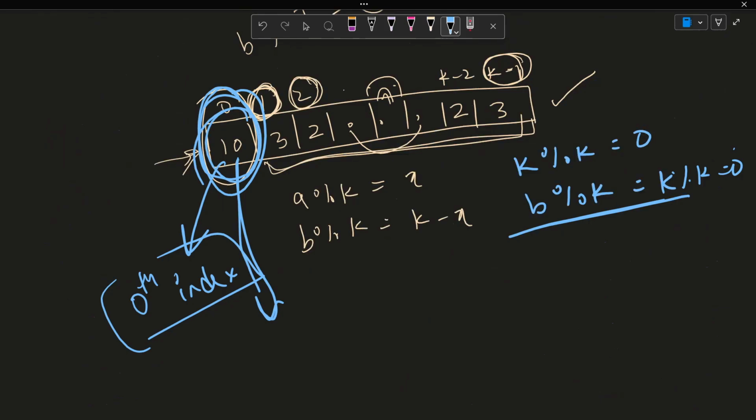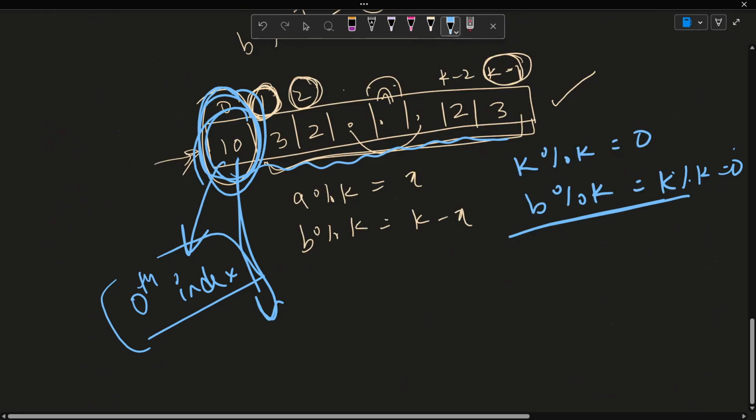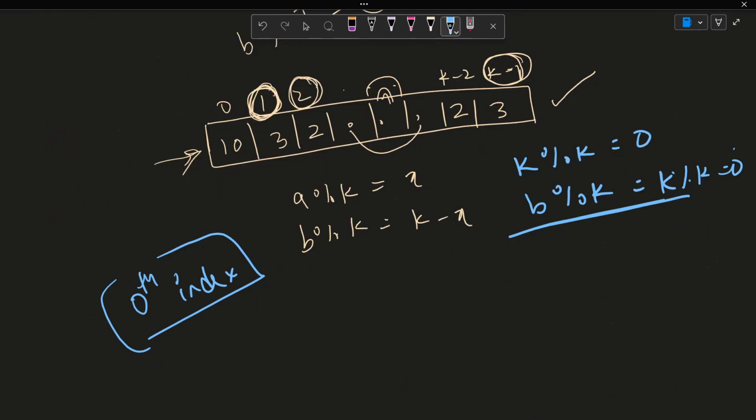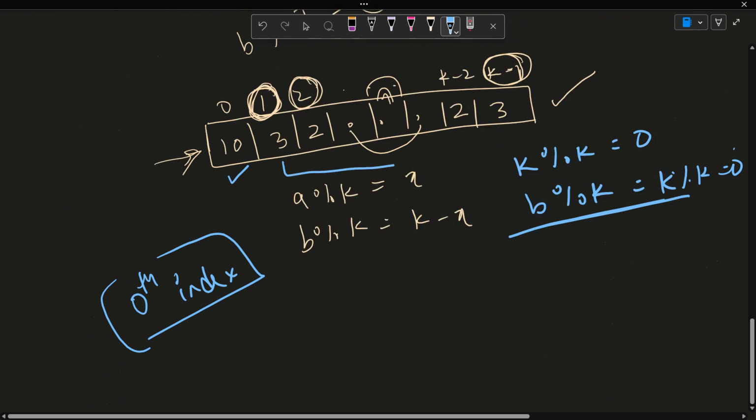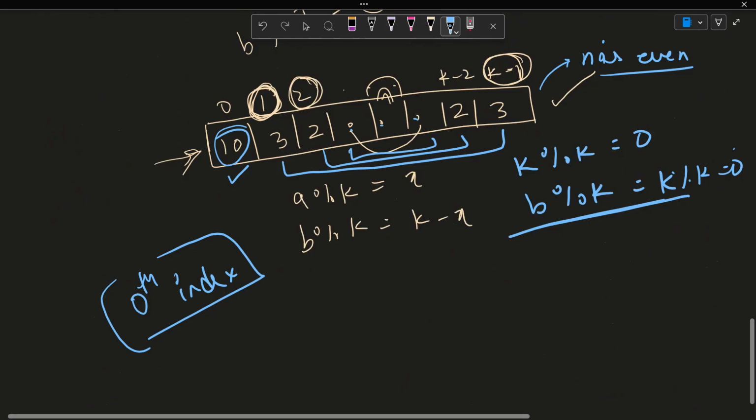Okay, so now let's look at one more thing. So the sum of all the elements, if the statement is true, right? Let's assume this is true. There is a satisfiable pairing of all the elements. You try to figure this out. So we have an even number of elements here, and we can actually form the pairing, right? We can form pairs. So 3 plus 3 is 6, 2 plus 2 is 4, this is 10, and so on. So that is also true because we have n as even, this n is even. So this is true. That's one more thing that you should check out. And now we can go on and discuss the solution.